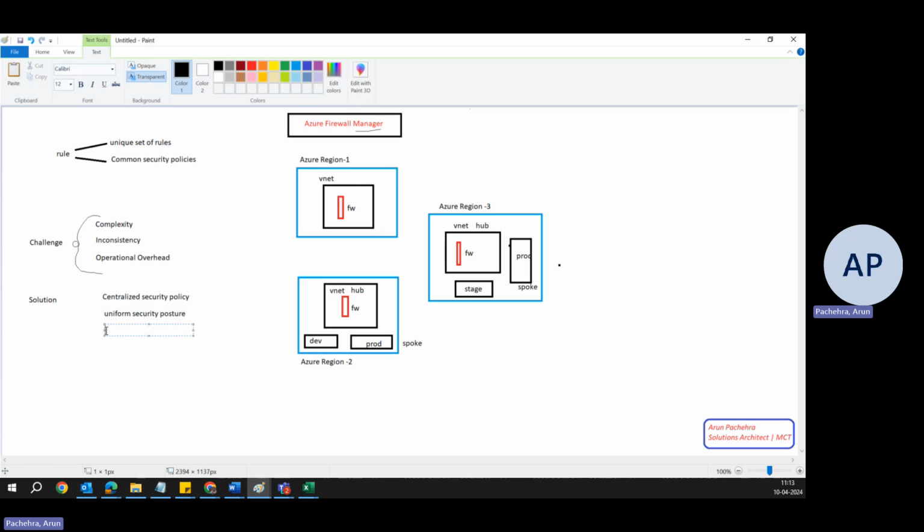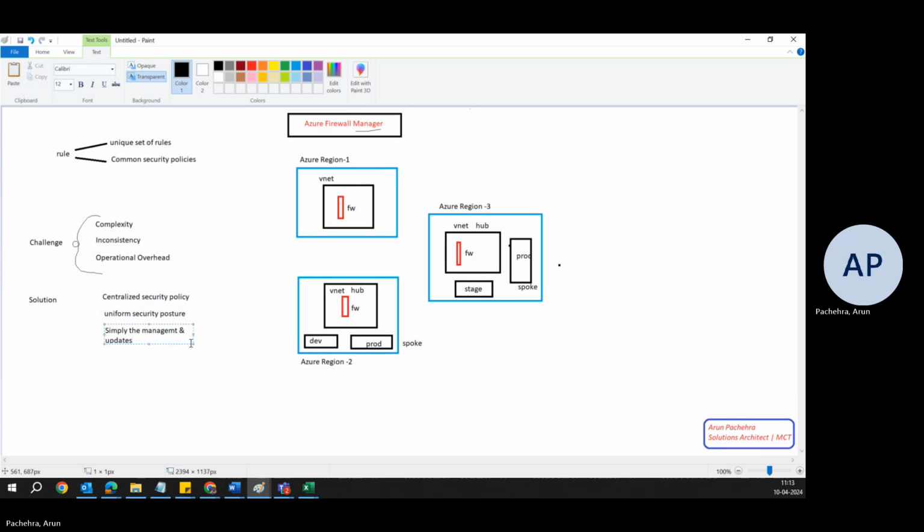Right? And then finally, it will simplify the process of updating security rules. Any changes to the central policy are automatically propagated to all managed firewall instances. So simplify the management and update.